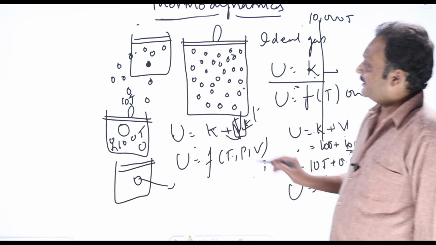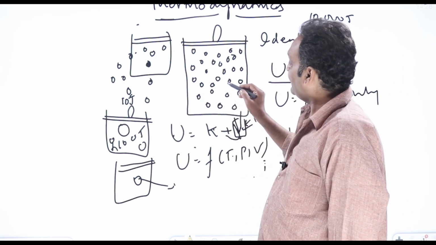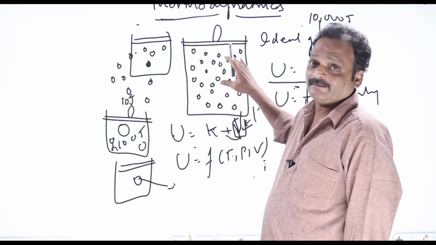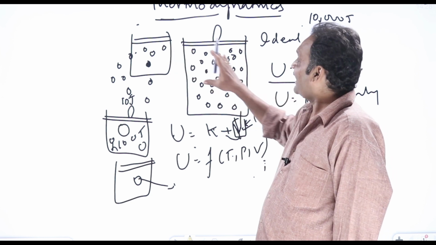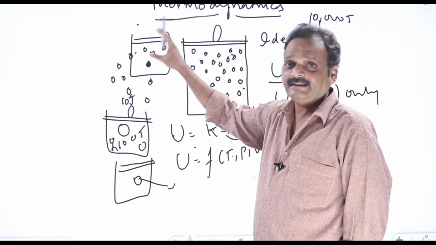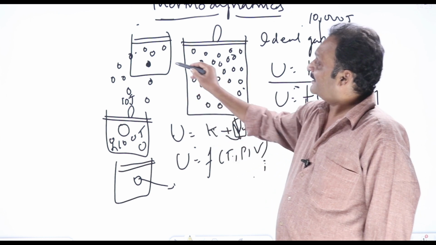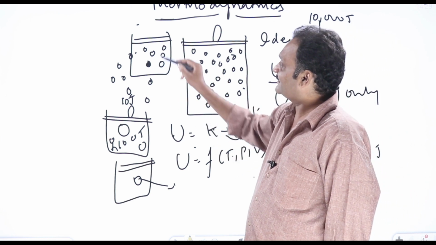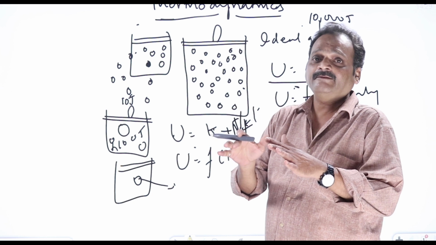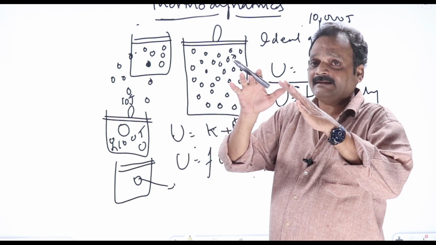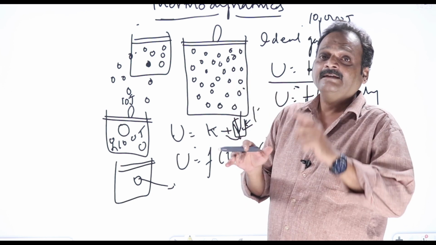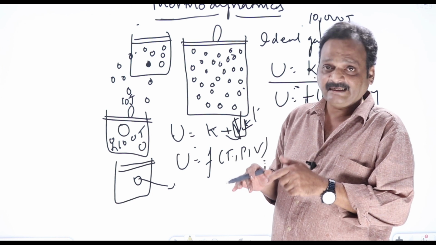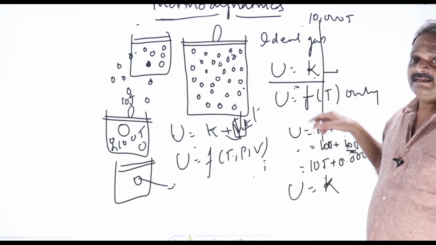What is happening when I am reducing the number of atoms from 1 million to 1000? I am reducing the pressure of the gas. By reducing the pressure of the gas, fewer molecules are there, the intermolecular attraction forces effect will be less, internal potential energy will be negligible, so the gas starts behaving like an ideal gas.